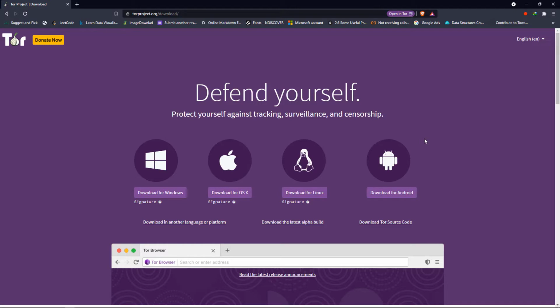But the most important thing here is that whenever you are going to use the deep web, or basically when you are going to use the Tor browser, always make sure never to use the Windows operating system, because the Windows operating system is way more vulnerable than any of these operating systems like your Apple as well as Linux. So I personally would recommend you to just install Linux, go into the VirtualBox and install Linux.